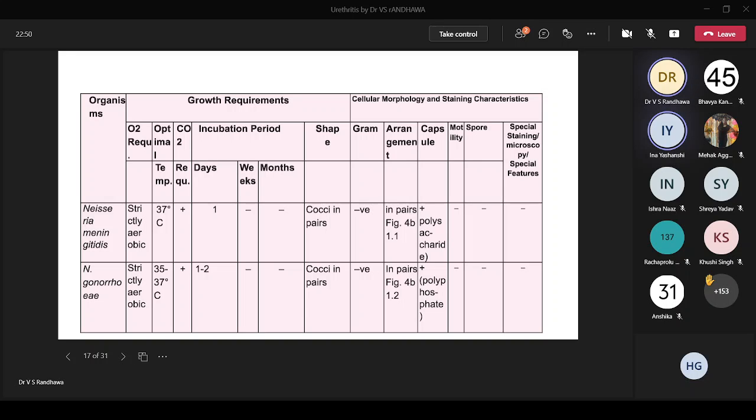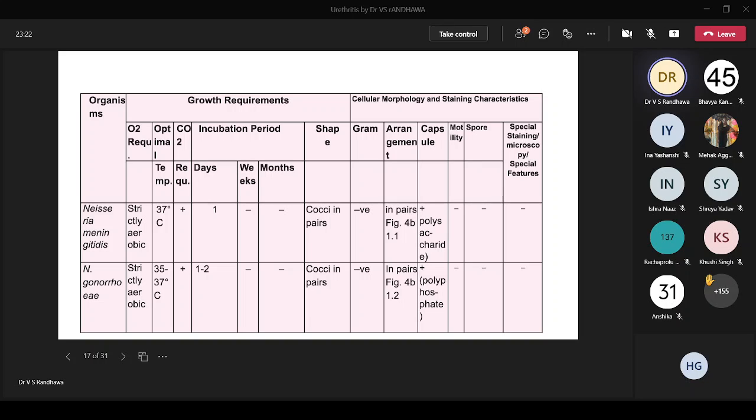Sir, it differs in antigen detection tests. Okay, so if you want to do a rapid diagnosis, let's say of meningitis in the CSF, then we look for the antigen's presence. If you want to do antigen detection in the secretion, then this is the thing that we are looking for. And finally, if you want to make a vaccine, you have to make vaccines from the various polysaccharides for meningitis. A gonorrhea vaccine we don't have, but if you are trying, in the process, we have to actually vary the composition of this capsule.